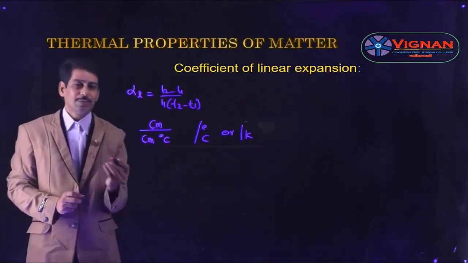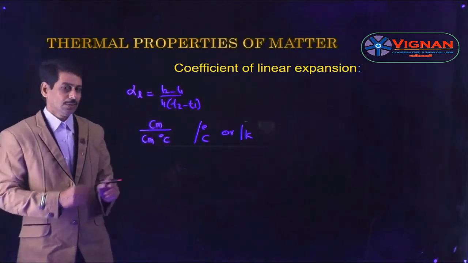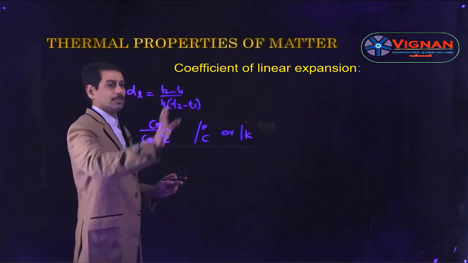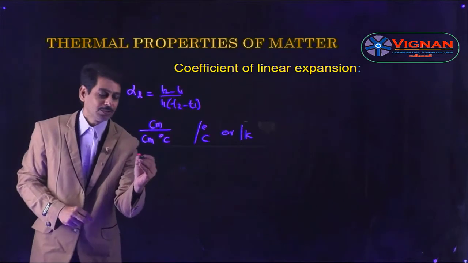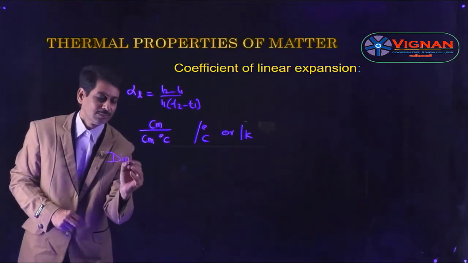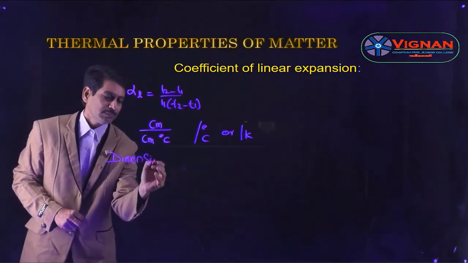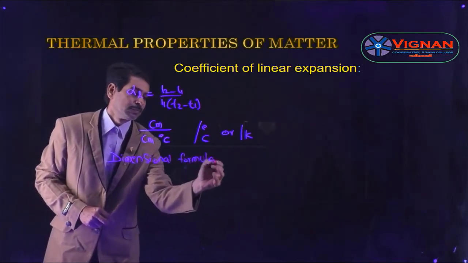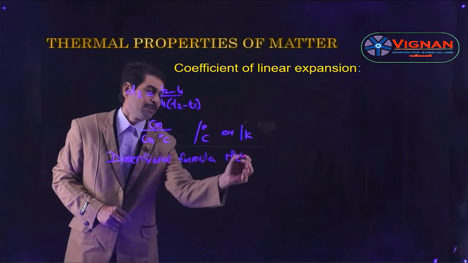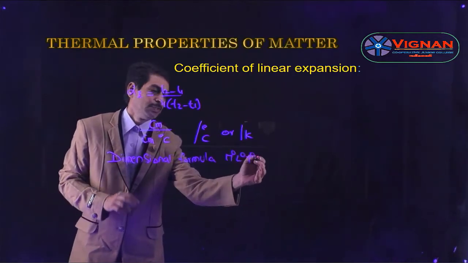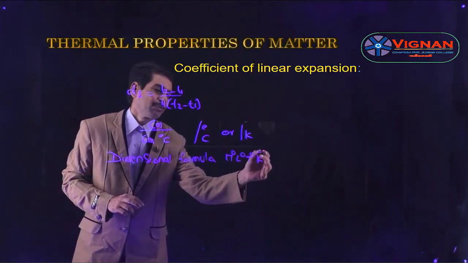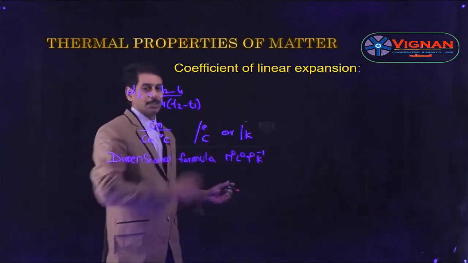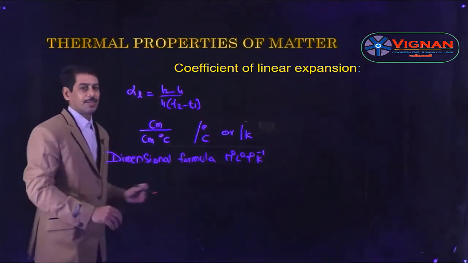And the dimension formula: there is no length in the terms, so it becomes cancelled. So the dimension formula is M power 0, L power 0, T power 0, and for temperature it is K power minus 1 because it is in the denominator. So this is the dimension formula for alpha L.